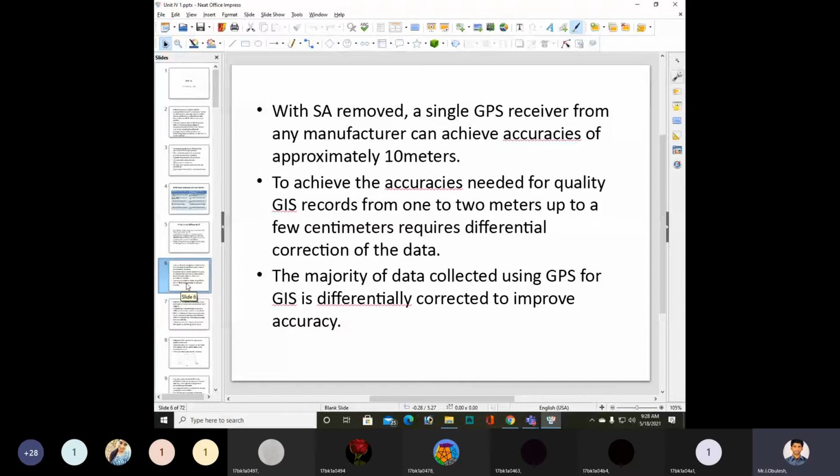So the majority of data collected using GPS for GIS is differentially corrected to improve accuracy.